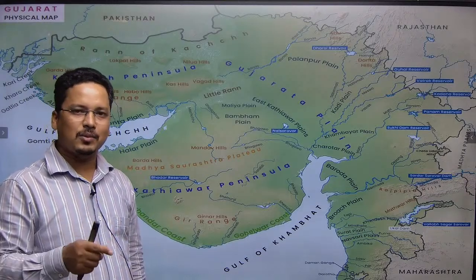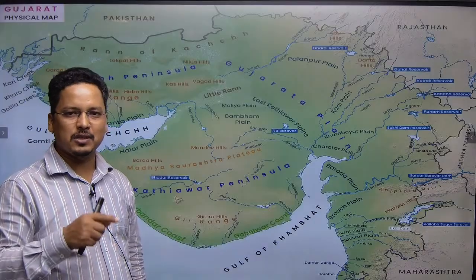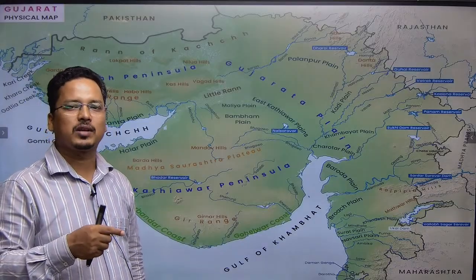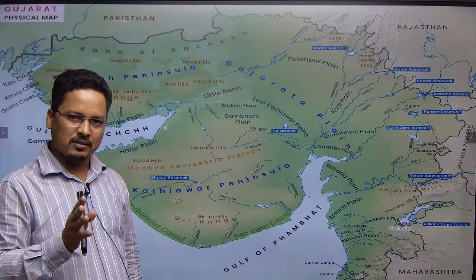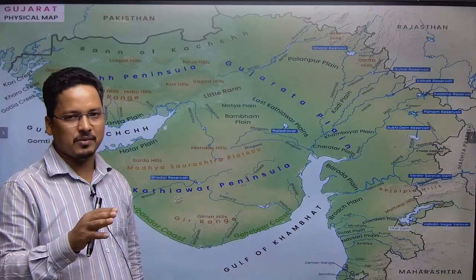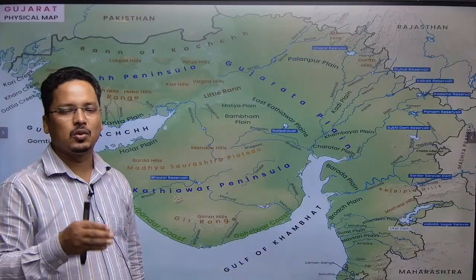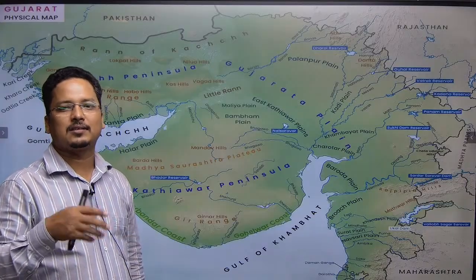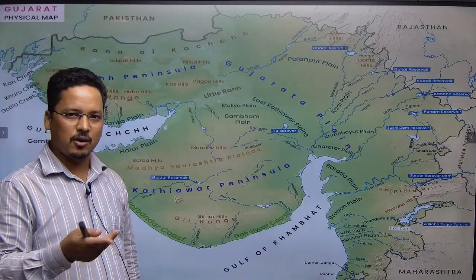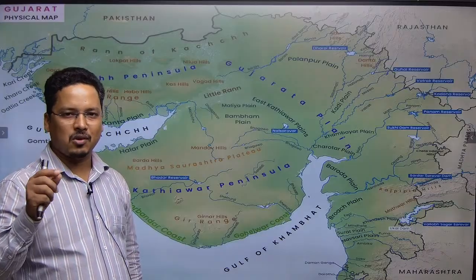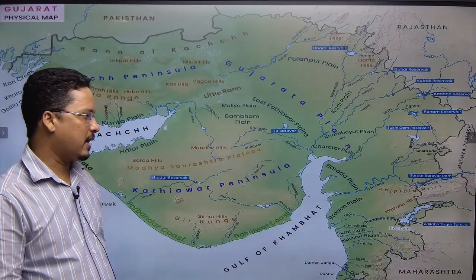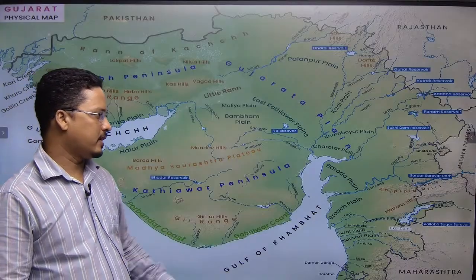Likewise, the Narmada is disputed between Madhya Pradesh, Gujarat and Rajasthan, because Rajasthan also gets water all the way from here. There are questions about raising the height of the Sardar Sarovar dam, where the Statue of Unity also stands, one of the tallest statues in the world as of now, of the Iron Man Patelji, Sardar Patel.